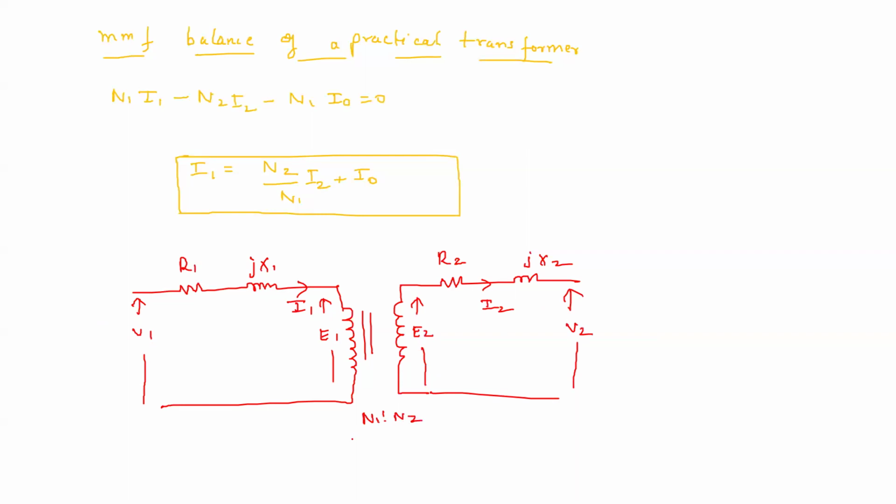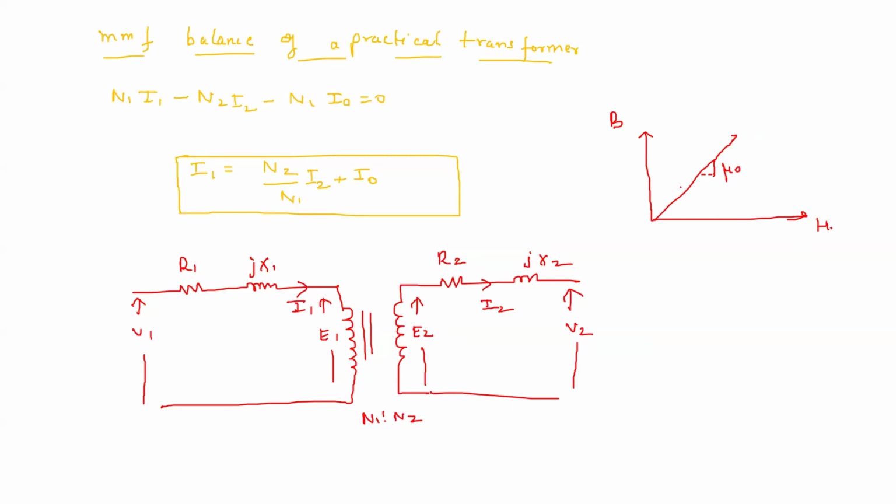We have assumed that, so I have not discussed about the BH curve, right? So we have a BH curve, and from the BH curve we are taking the linear part. The BH curve basically gives us how much hysteresis loss is present in any magnetic material.